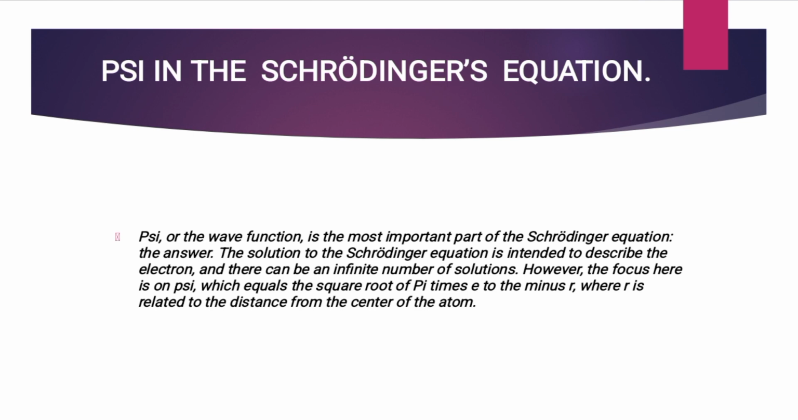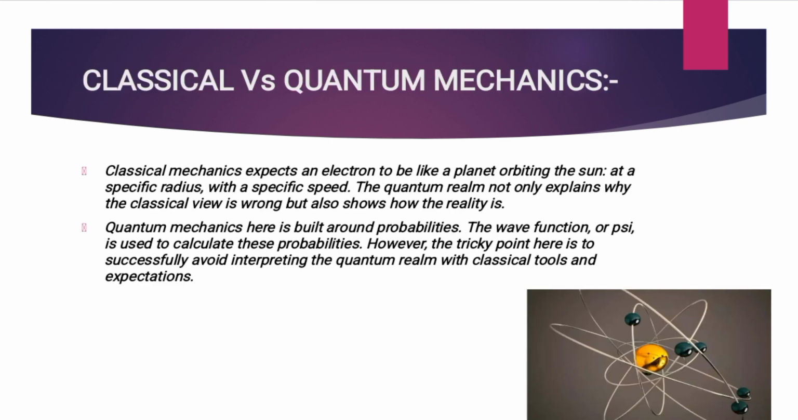PSI in the Schrödinger equation. PSI, or the wave function, is the most important part of the Schrödinger equation, the answer. The solution to the Schrödinger equation is intended to describe the electron, and there can be an infinite number of solutions. However, the focus here is on PSI, which equals the square root of pi times e to the minus r, where r is related to the distance from the center of the atom.